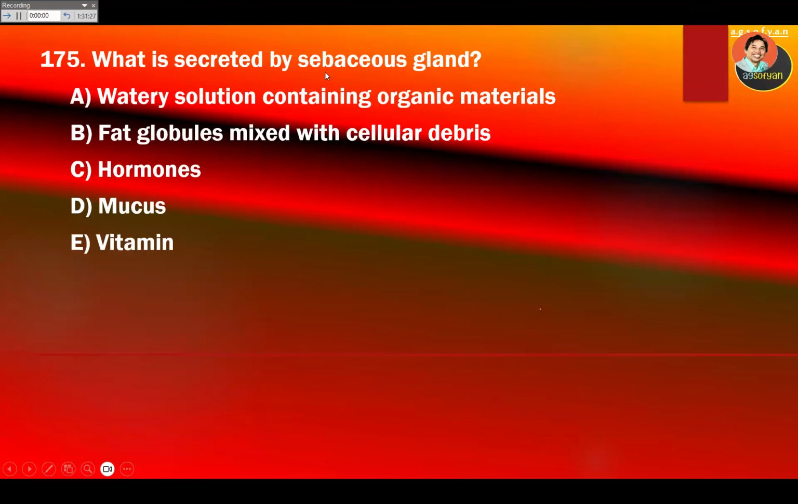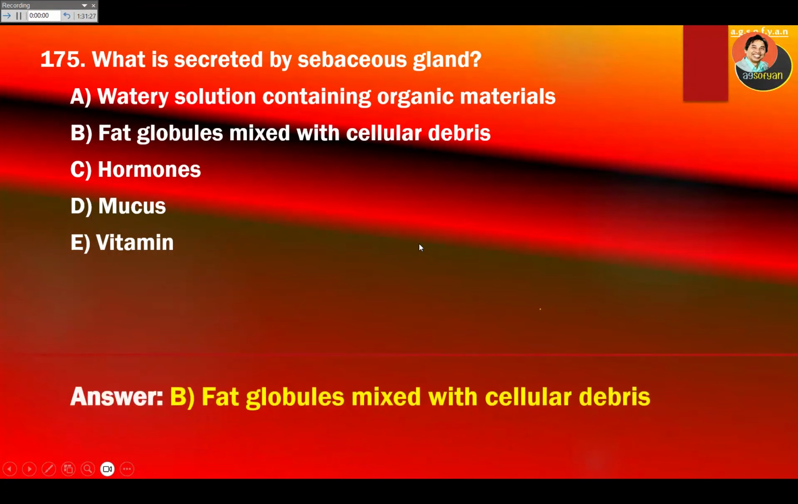What is secreted by the sebaceous gland? Sebaceous, this is oil. Fat globules mixed with cellular debris. So B will be the answer.